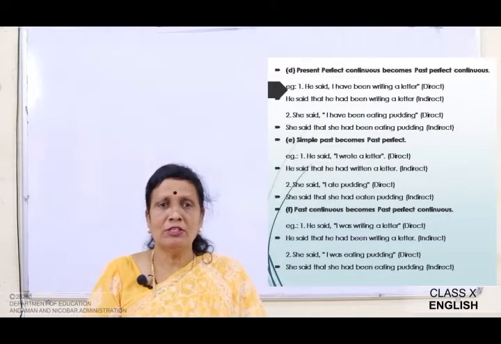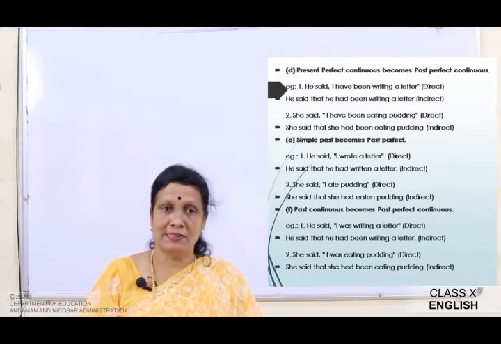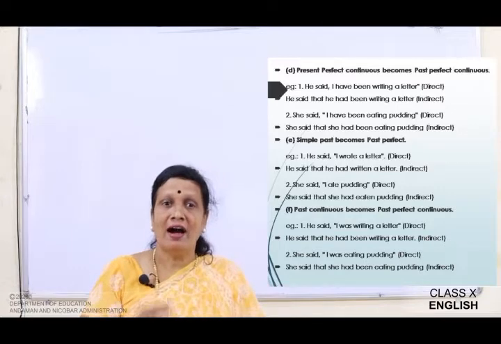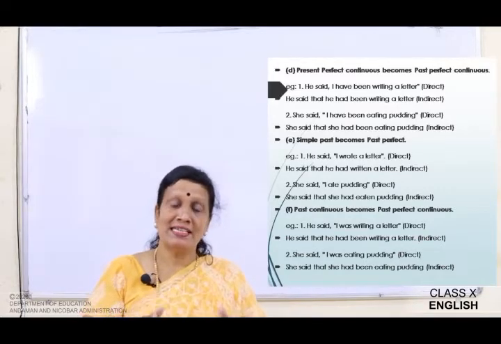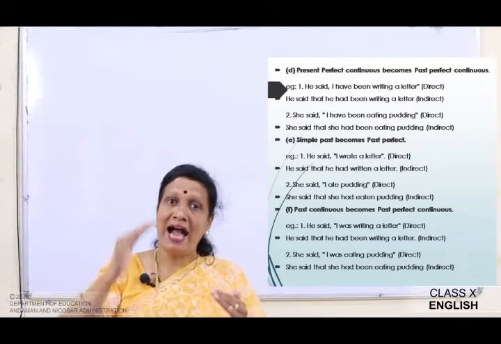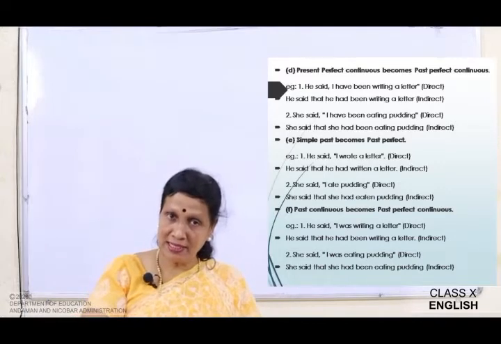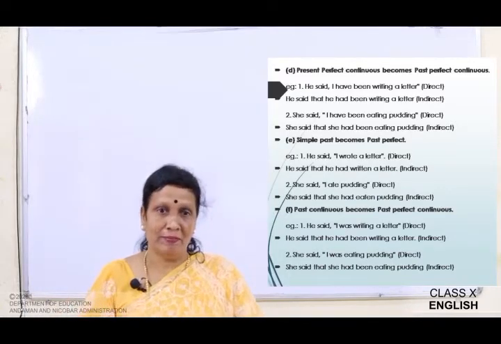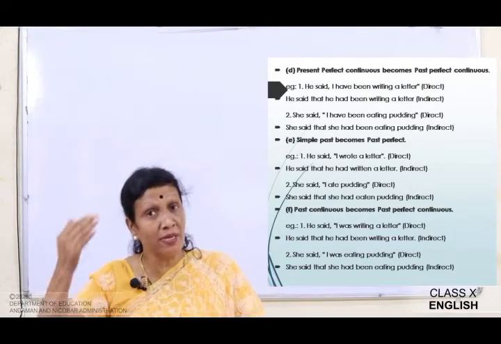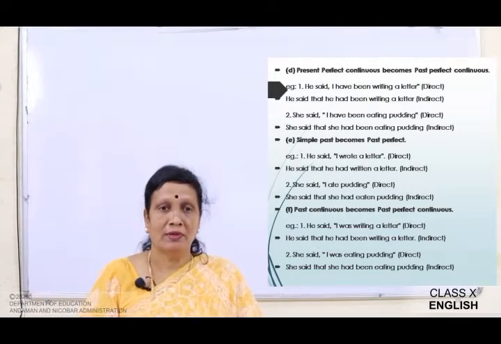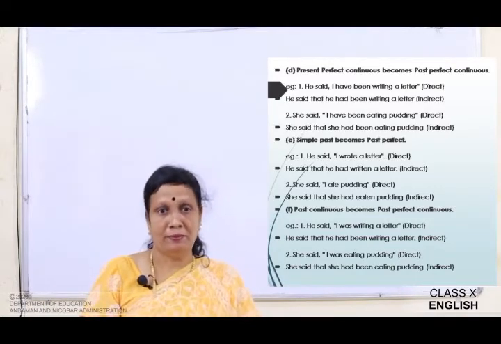Okay. Now, the present perfect continuous becomes the past perfect continuous. Example, he said, I have been writing a letter. So, he said that he had been writing a letter. Have been writing, had been writing. Okay. She said, I have been eating pudding. She said that she had been eating the pudding.